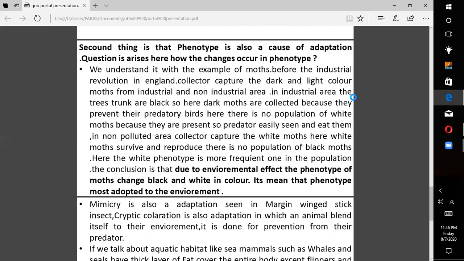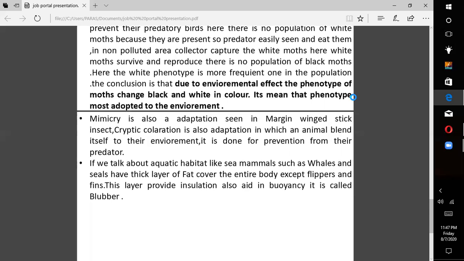Here, the white phenotype is the more frequent one in the population. The conclusion is that due to the environmental effect, the phenotype of moths changes in color, black and white. It means that the phenotype most adapted to the environment survives. Mimicry is also another type of adaptation, as seen in the stick insect. Cryptic coloration is also an adaptation in which an animal blends itself into its environment. It is done for protection from predators.